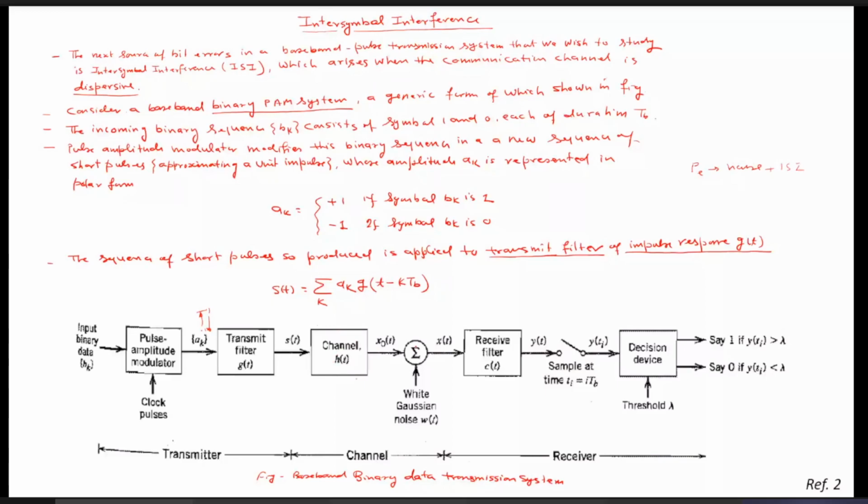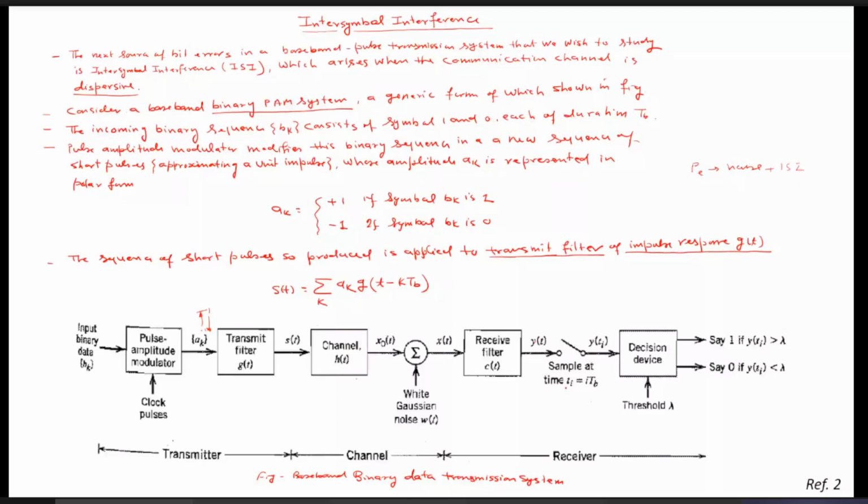Then the output of this channel, added with the w(t), gives x(t), which is received at the receiving side. The whole receiver circuitry, the receiver system, we have denoted by the impulse response c(t). So this c(t) is the receiver filter impulse response. Whatever signal is generated from this receiver filter, that is y(t), is sampled at t equals iT_b.